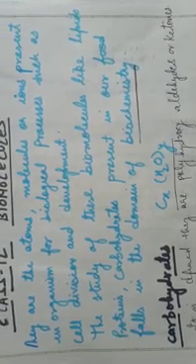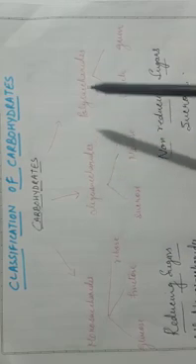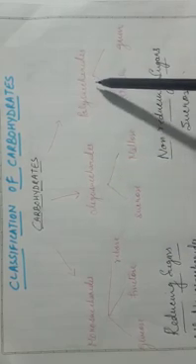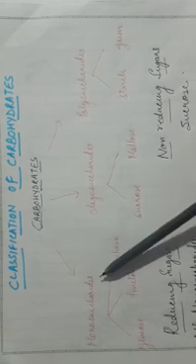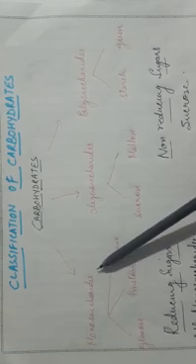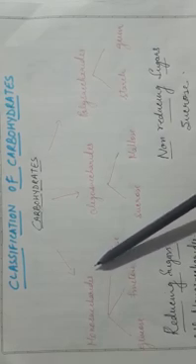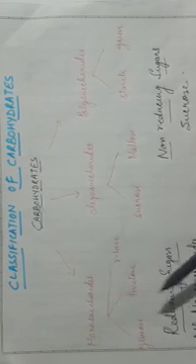So let's study the next topic, classification of carbohydrates. Carbohydrates are divided into monosaccharides, oligosaccharides and polysaccharides. Now what do they mean? The very first, monosaccharides. It means that the carbohydrate does not get decomposed into smaller units. It doesn't break into smaller units on hydrolysis.